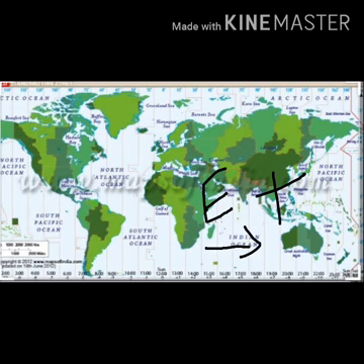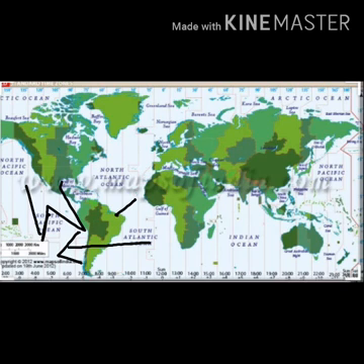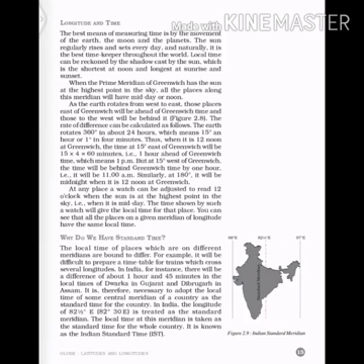Okay, the last topic we studied was that whenever we go towards the east our time increases, and when we go towards west from Greenwich our time decreases. So now we are going to start with our new topic, which is why do we have standard time. So listen everyone, you all know the local time of every place is different, right?